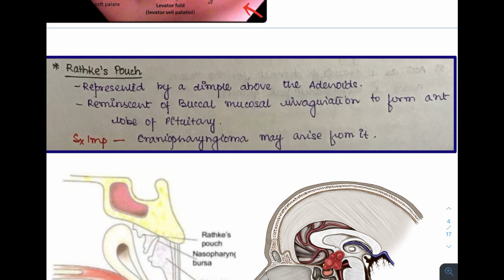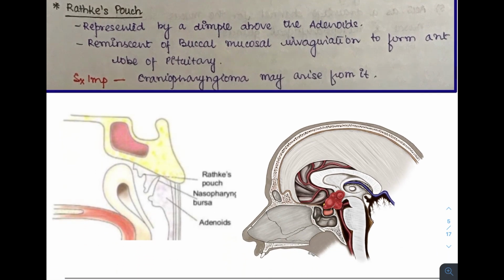First is a structure called the Rathke's pouch, which is a very rudimentary structure. As we can see in this picture, it is represented by a small dimple just above the level of adenoids. This is the adenoids, and just above it is a small dimple which is representing the Rathke's pouch. It is basically a remnant of the buccal mucosal invagination to form the anterior lobe of pituitary.